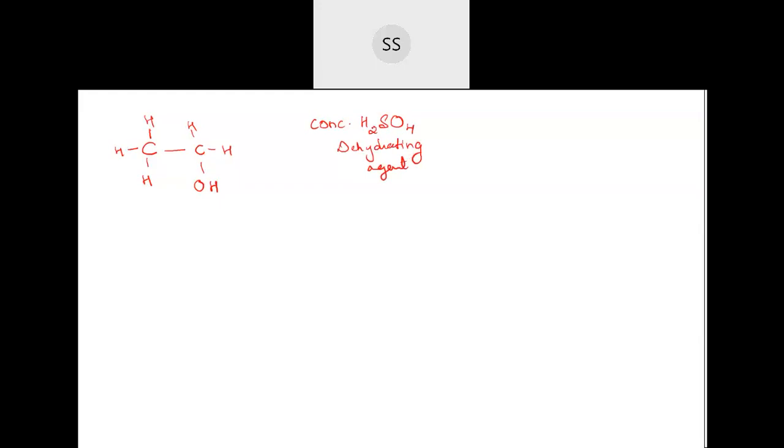Now you know acid is a substance which releases H plus ion in the solution. When you take concentrated sulfuric acid with ethanol, there will be H plus ion released. I will tell you on the whole what happens. Now this oxygen has lone pairs of electrons on it.